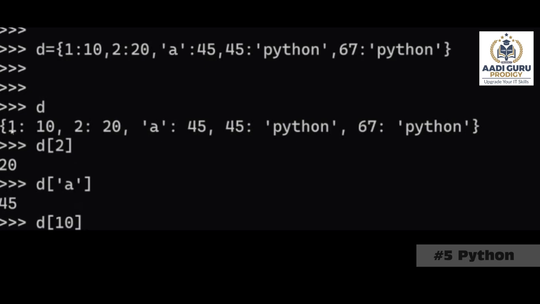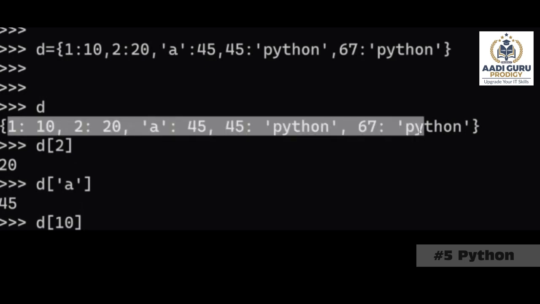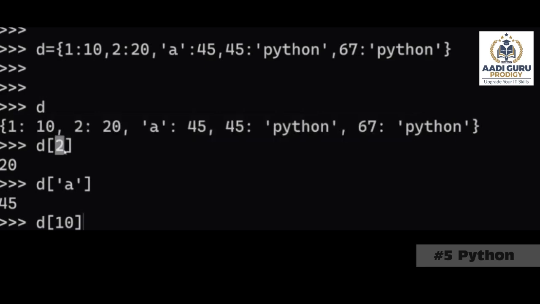It does not depend on that. The keys only. D of 2, if you are giving like this, the interpreter will understand that this is the key and it will search for that key. It finds it here. Whatever the key is there, it will give the value of that one. D of A, it will search for the A. Yes, A is here. Whatever the value is there, it will pick up that value.